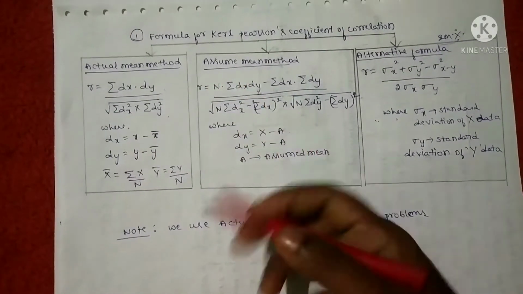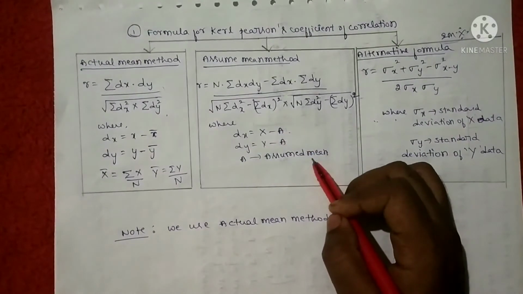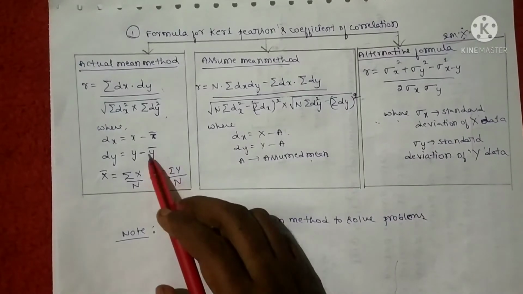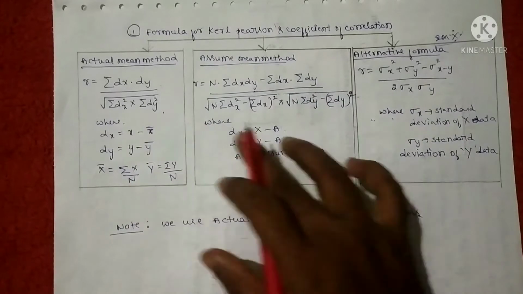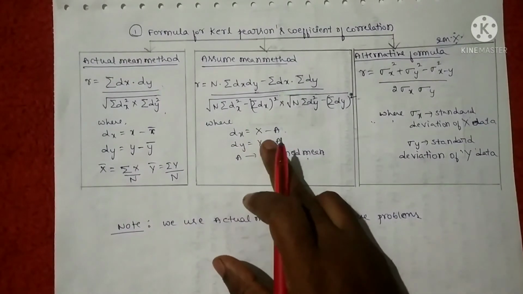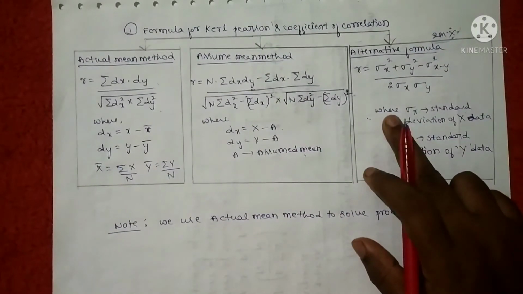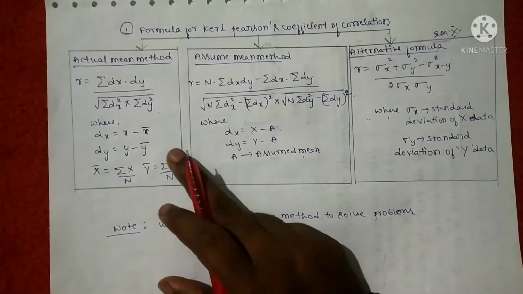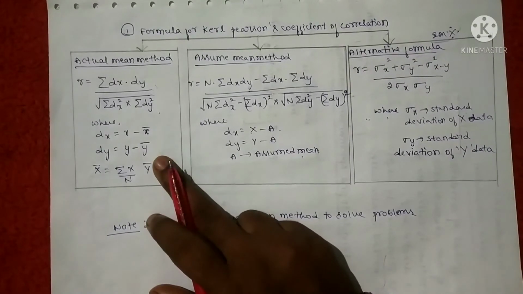Whereas in the assumed mean method, wherever you go for the assumed mean method, you should calculate with reference to the assumed mean only. But here you can calculate the mean by using the formula sigma x by n, and for y you use the formula sigma y by n. One and the same. But anyhow, you need to practice these three formulas. Fine. Now, dx is none other than x minus a, but this formula is not asked so far. This formula is asked for 2 marks, that is, write the alternative formula for coefficient of correlation. Anyhow, you should remember this formula while solving the problems. We are going to use this.